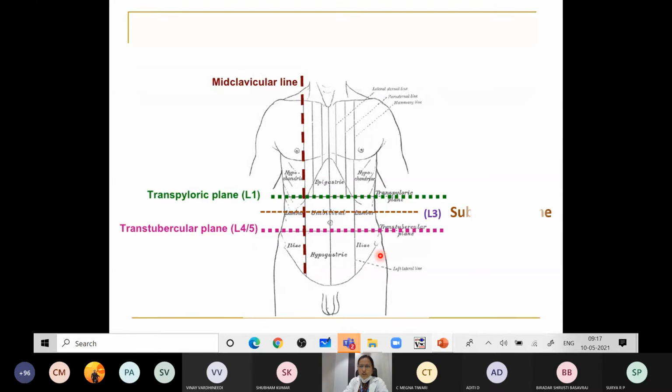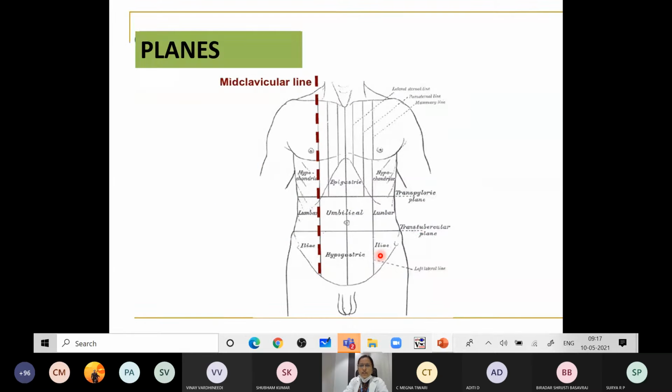Next you have got something called the planes of the abdomen. For the topography of the abdomen, we are told abdomen has got numerous viscera. For knowing the topographical relations, the abdomen has been divided into numerous quadrants by some planes, some vertical planes and some horizontal planes. First we'll discuss the horizontal planes and then we'll go for the vertical planes.